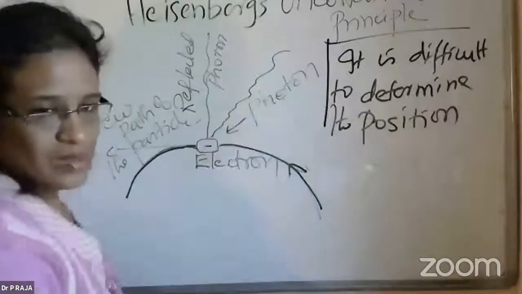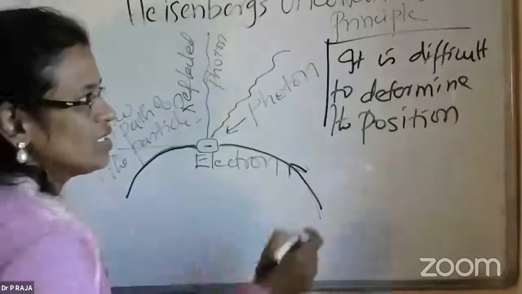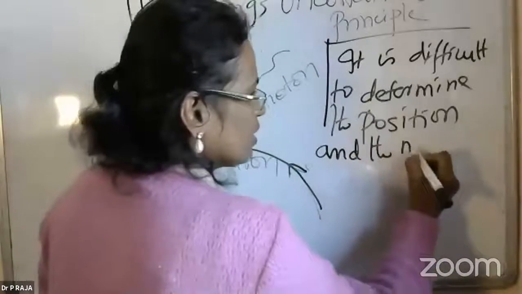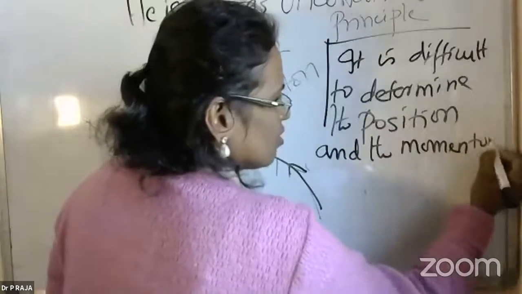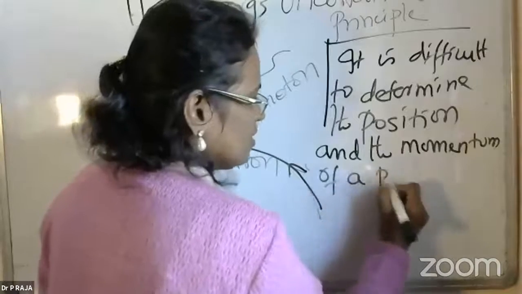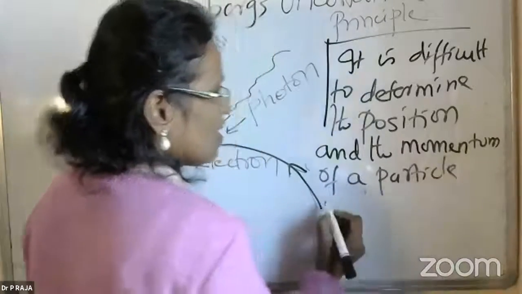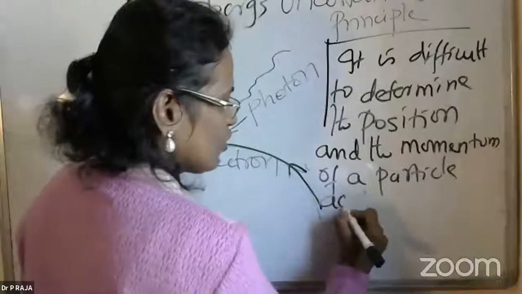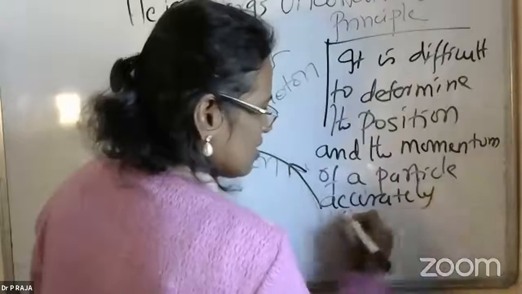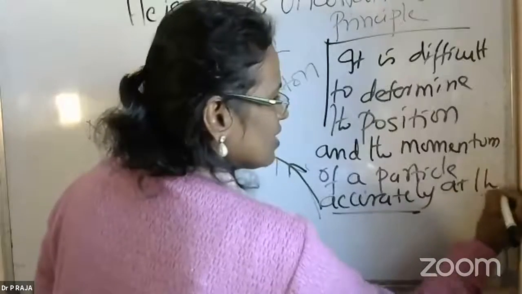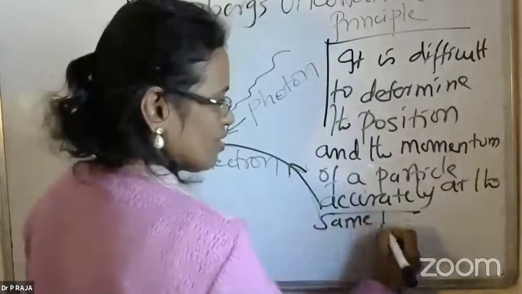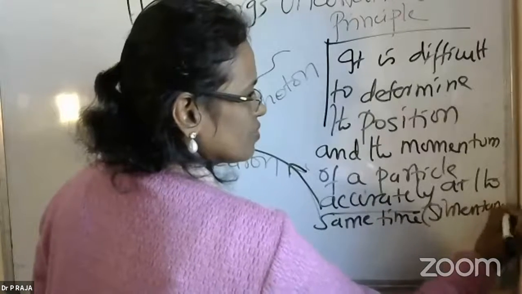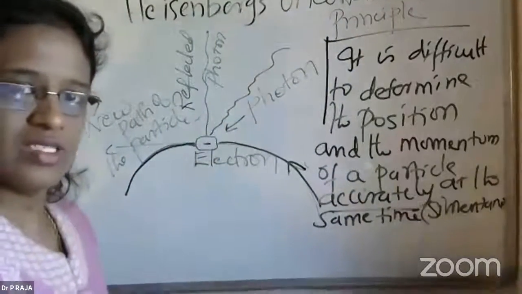I will explain that here, but before that, we will finish this. It is difficult to determine the position and the momentum of a particle accurately at the same time, that means simultaneously, I can write. Hope you are able to see this.